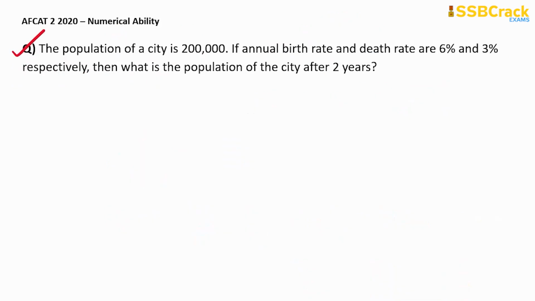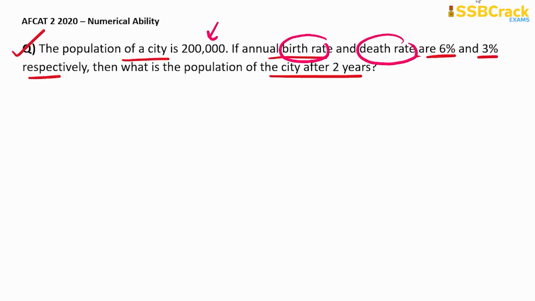So the next question states that the population of a city is 2 lakh. If annual birth rate and death rate are 6% and 3% respectively, then what is the population of the city after 2 years? See, birth rate and death rate are always calculated on the initial population. Okay. So it is given that birth rate is 6%. So 6% of 2 lakh is increasing every year. Similarly, 3% of 2 lakh is decreasing every year. So the net increase will be equal to 6% minus 3% every year. So it will be 3%, right?